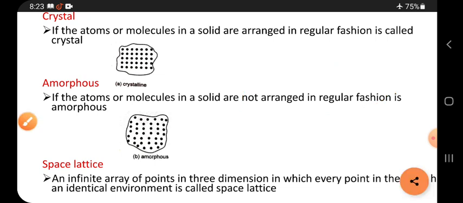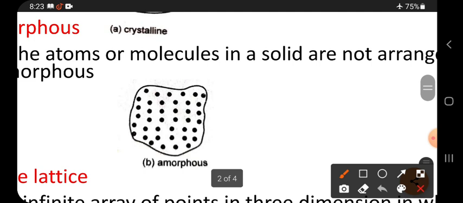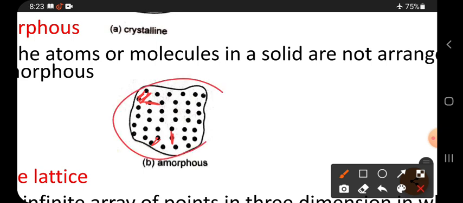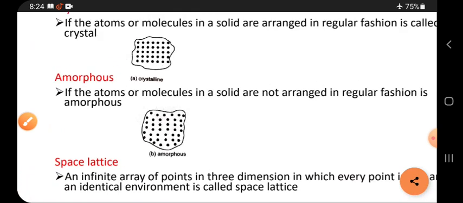And see the diagram also. See how the atoms are arranged. The gap between these two cannot be the same as this gap and this gap. So the gaps are different, and they are oriented in different directions. See, like a snake, its direction is like this. So it is not a regular fashion, it is called irregular fashion.